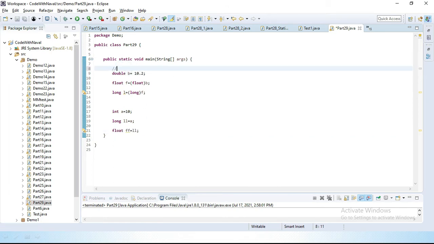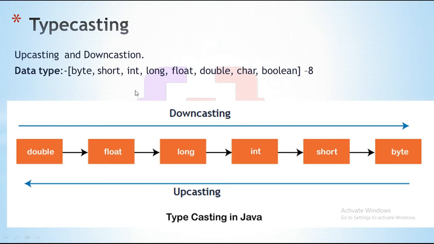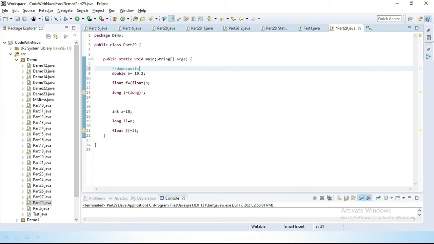Here, what we did first was downcasting, and here we did upcasting. For downcasting we have to convert, and only then can we store in the new variable. But in upcasting, we don't need to convert. We can easily store an int in a long, and we can easily store a long in a float.